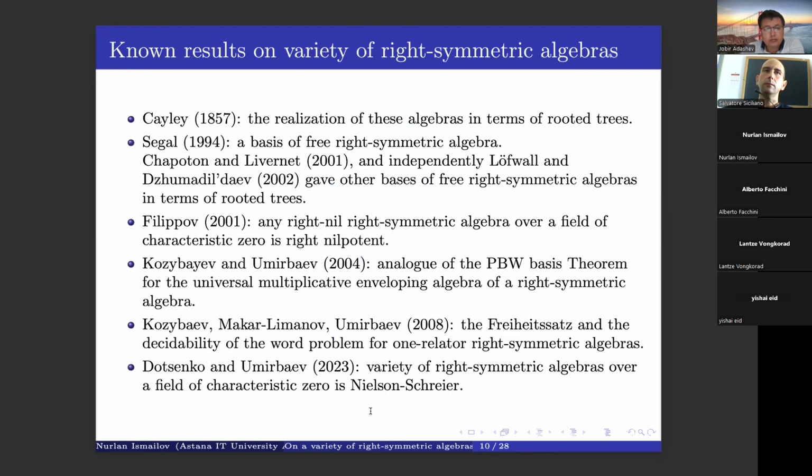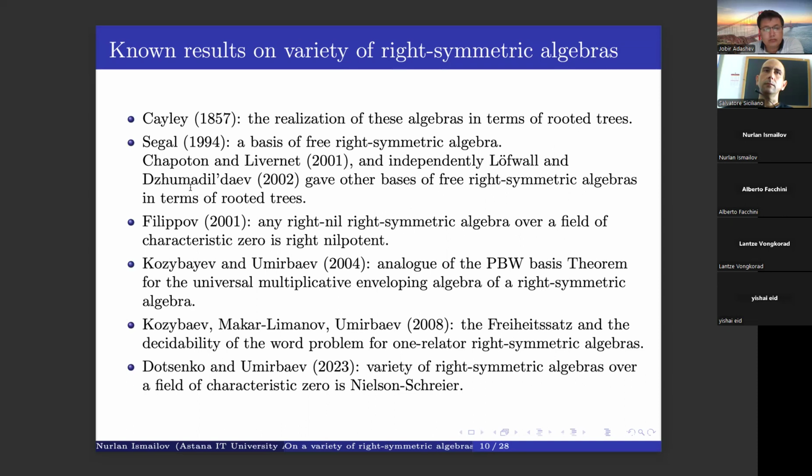Here we have the following known results about the variety of right-symmetric algebras. First, it was considered by Cayley, who considered a realization of these algebras in terms of rooted trees. In 1994, a basis of the free right-symmetric algebra was constructed by Segal, and there are also two other different bases, which were given by Chapoton and Livernet. And there is also another basis given by Dzhumadildaev in terms of rooted trees.